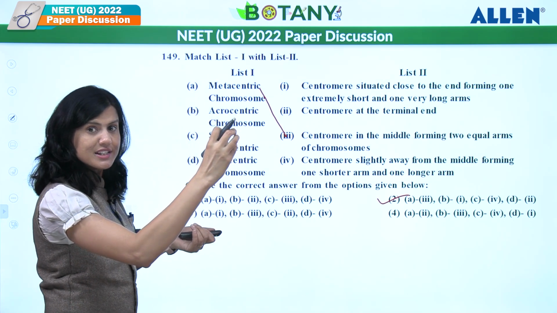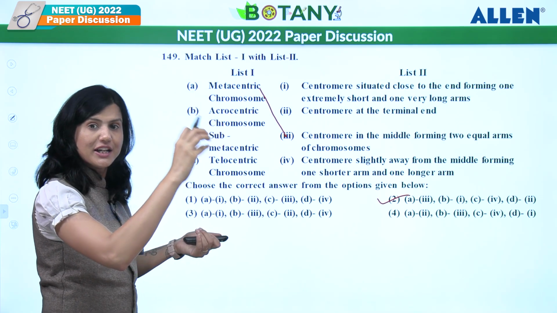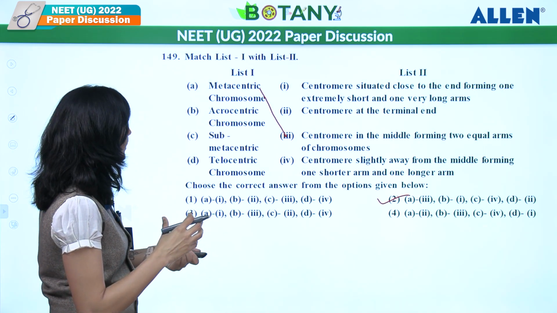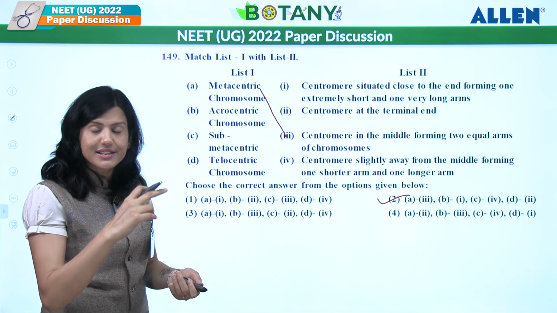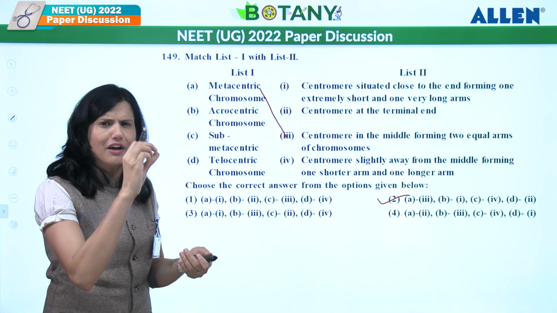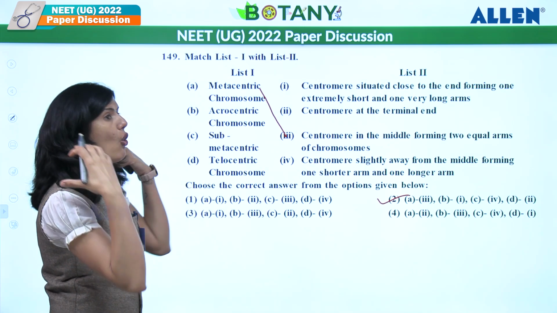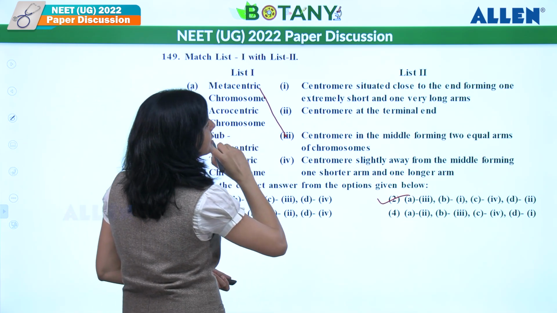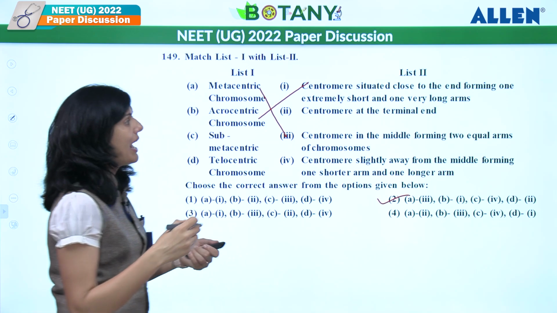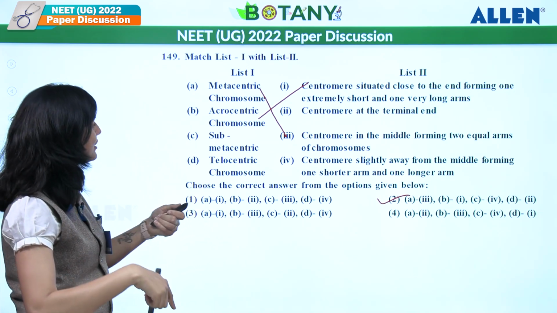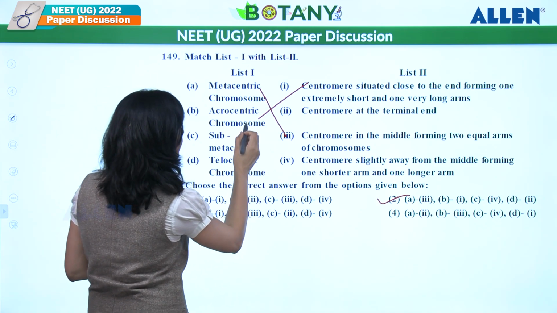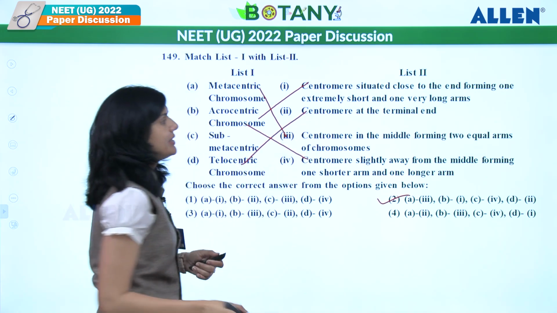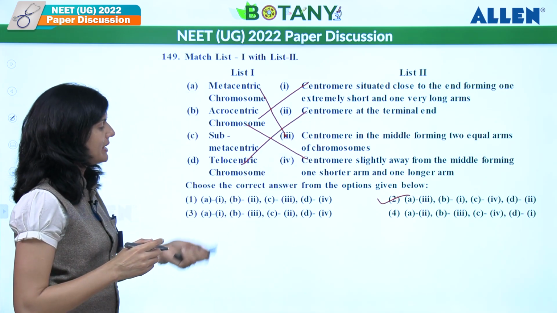Acrocentric where it is present towards the tip, not exactly on the tip, towards the tip. One arm will be very short, one arm will be very long. Metacentric where it is present in the middle over there. Submetacentric is towards the center but not exactly on the center, a little away from the center. Telocentric, it is present on the tip. So means only one arm is present, right? So what should be the answer over here? B, acrocentric, situated close to the extreme end, which is dividing it into one extreme short and one extreme long arm. Whereas C should be 4 here, slightly away from the middle. And if I talk about D, D should be centromere at the terminal end. So second should be the answer for it.